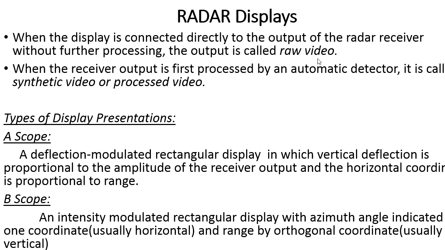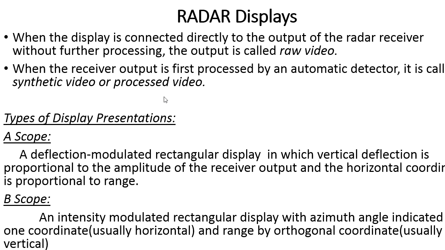But if I process the echo signal from the moving target in the receiver part of the radar by using an automatic detector, that type of signal we call synthetic video or processed video.